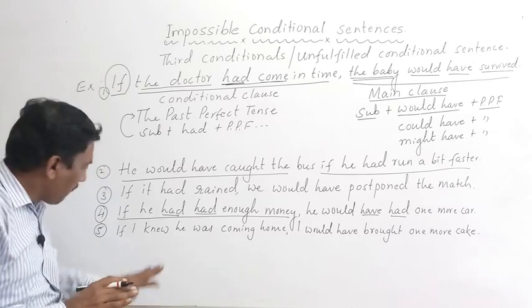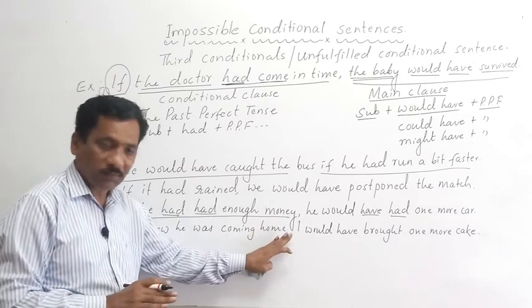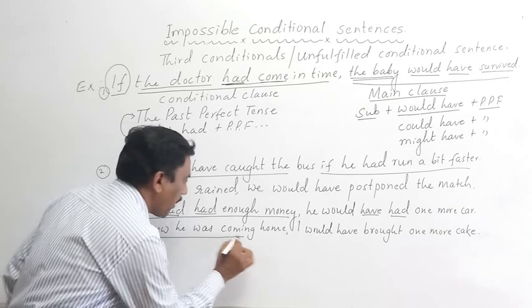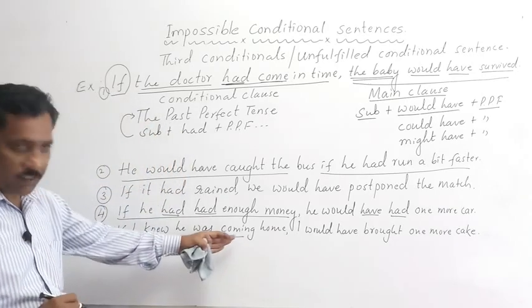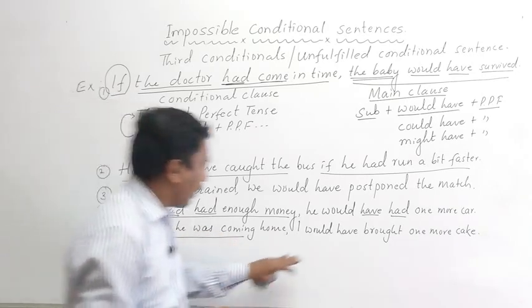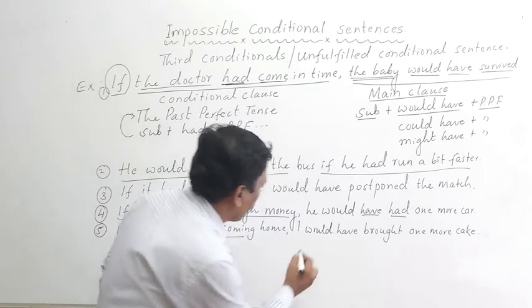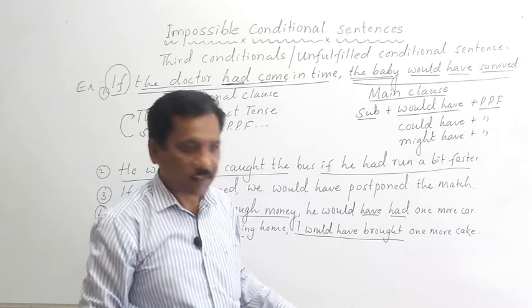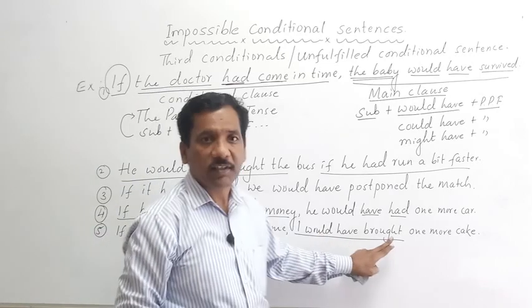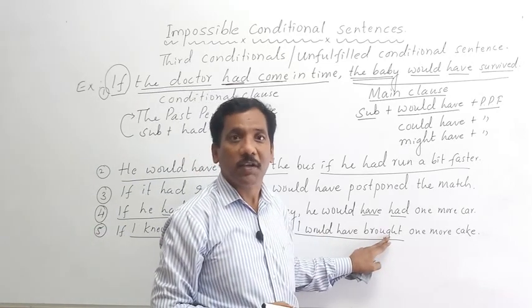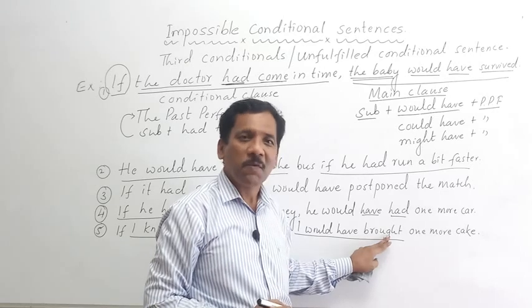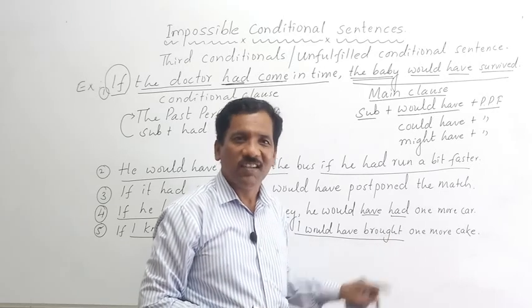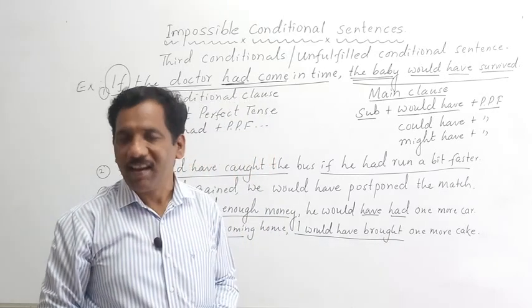If I knew he was coming home, this is a simple past and past continuous mix. Here I would have brought one more cake. Here would have plus past participle form can be used. It is possible, and this structure is more common in American English.